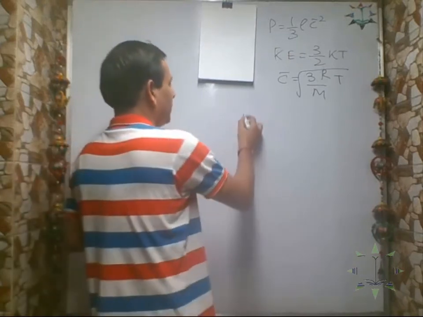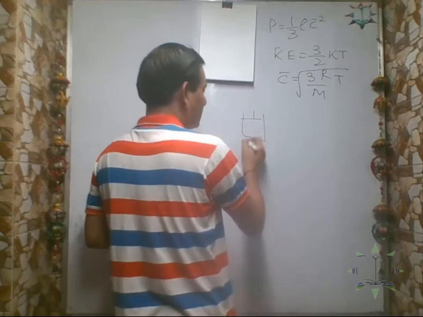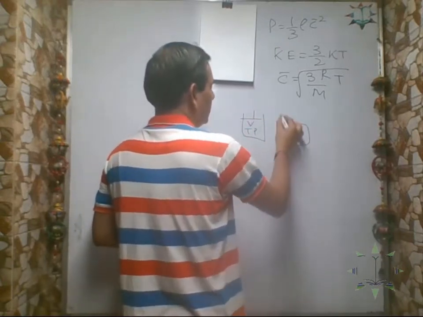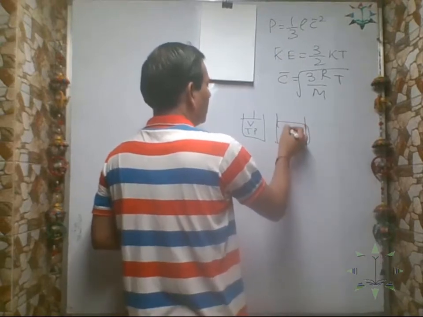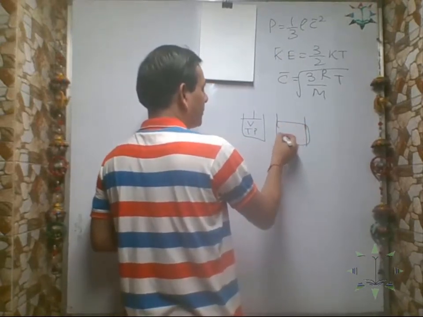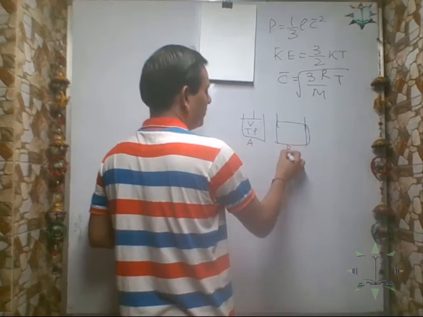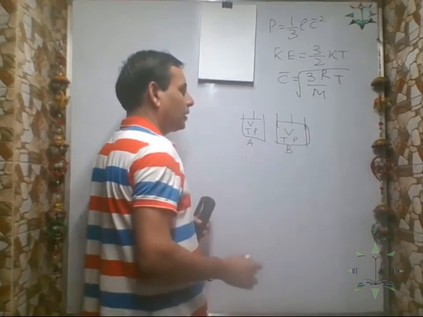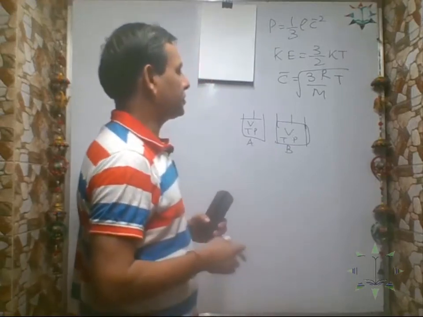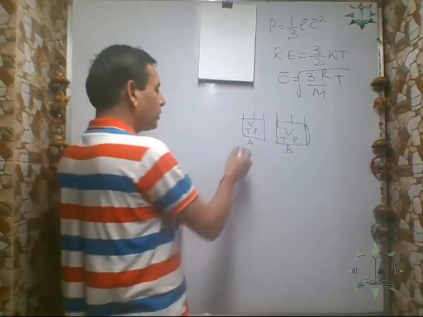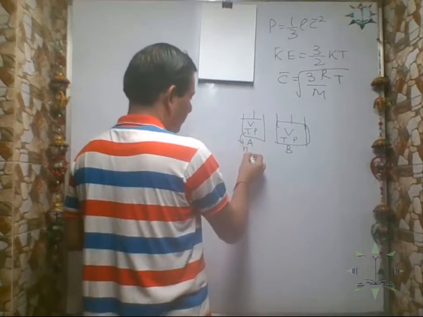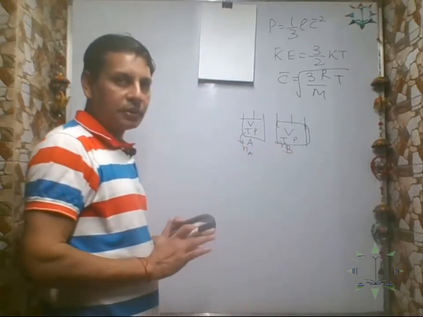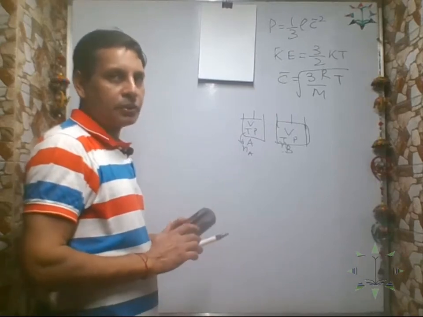If you take gas A in a gas jar having temperature T, pressure P, volume V, and another gas, gas B, with volume V, temperature T, and pressure P, then the number of molecules in gas A will be the same as the number of molecules in gas B. This is called Avogadro's law.